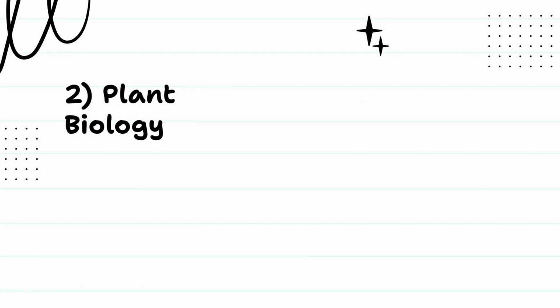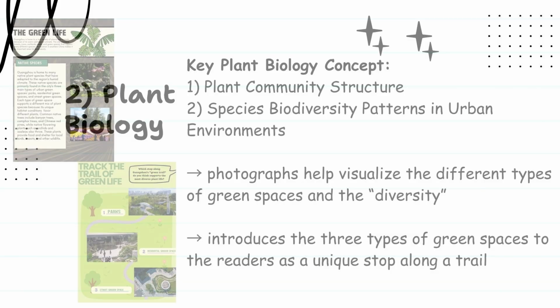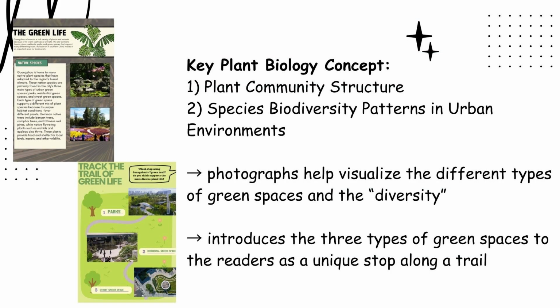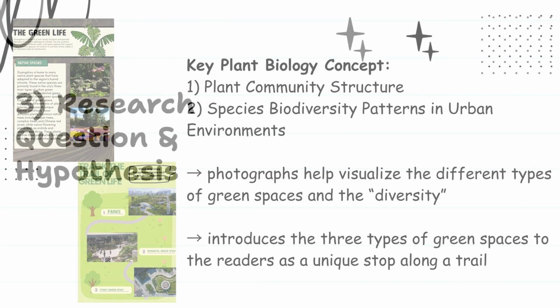Next, I incorporated two major plant biology concepts: plant community structure and species biodiversity in urban environments. These ideas are introduced through photographs and travel spots rather than textbook explanations. The images showcase the different types of green species, while the trail format guides readers through parks, residential green spaces, and street green spaces as if they were visiting each location themselves. The scientific concepts become part of the journey instead of standing apart from it.